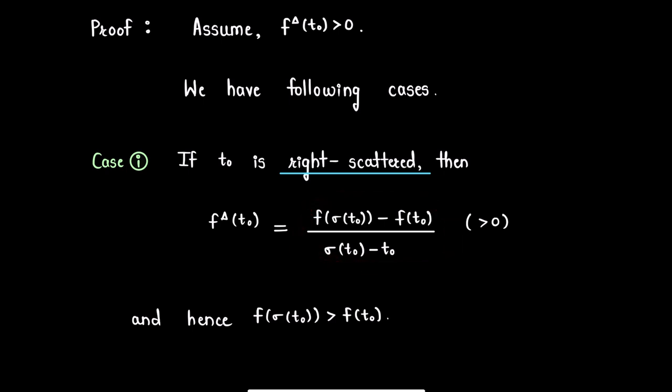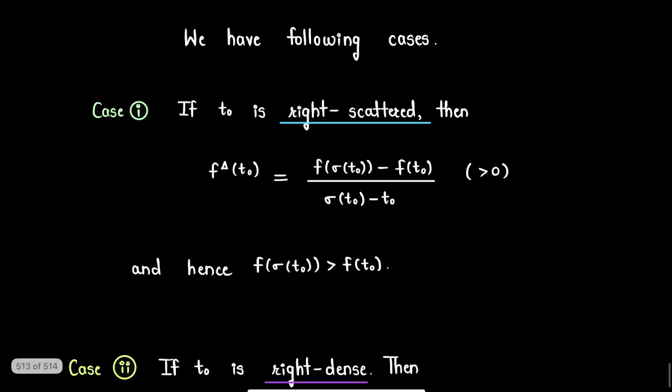But note that denominator is always positive since t0 is right scattered point, so sigma t0 will be strictly greater than t0. So numerator must be also positive, that is f of sigma t0 minus f of t0 is strictly greater than 0. So from here we have f of sigma t0 is strictly greater than f of t0, and thus our result holds in the case t0 is a right scattered point.